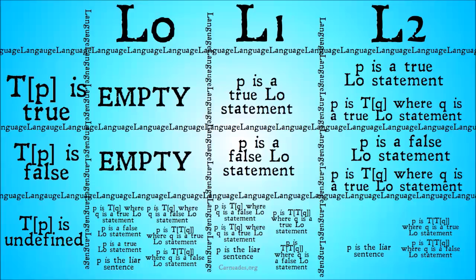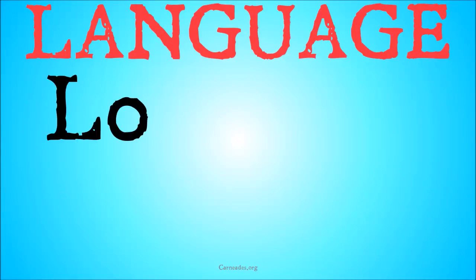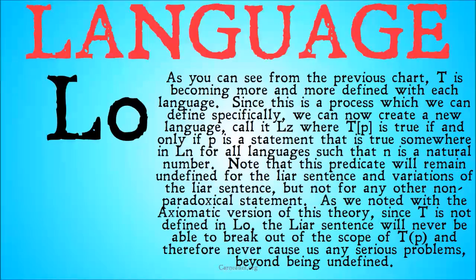So when we have two truth predicates, adding another truth predicate on top of that, we can't do that in language 2, but we'll be able to do that in language 3. So we'll notice that things keep going out and out and out of our undefined category. But the liar sentence and similar problems are going to stay in the undefined category. Oh, that was a lot. As you can see from the previous chart, T is becoming more and more defined with each language.